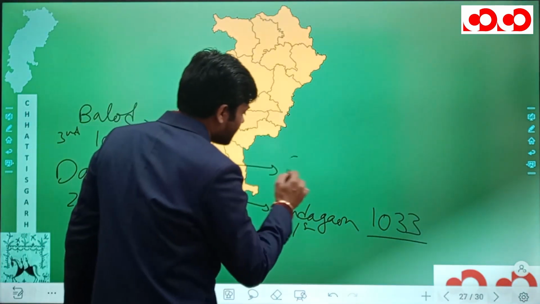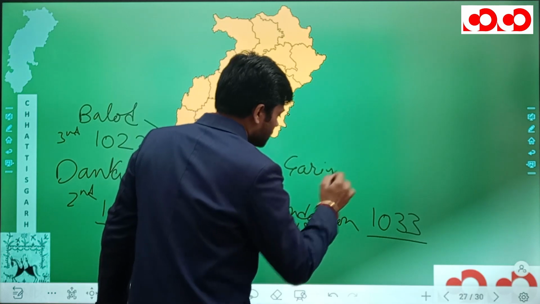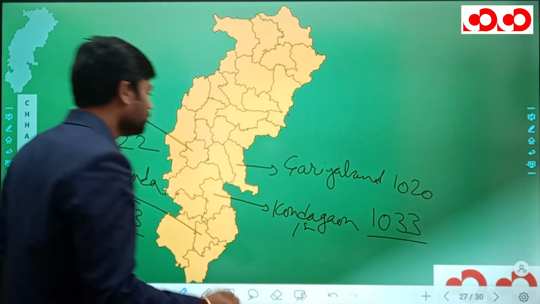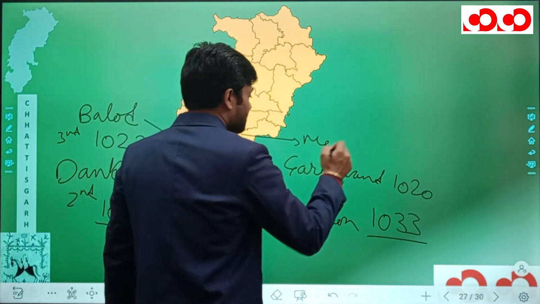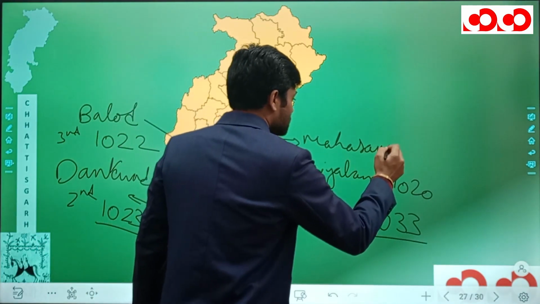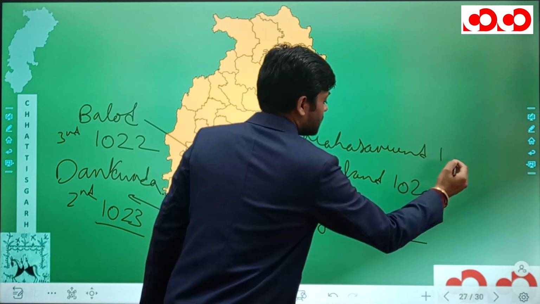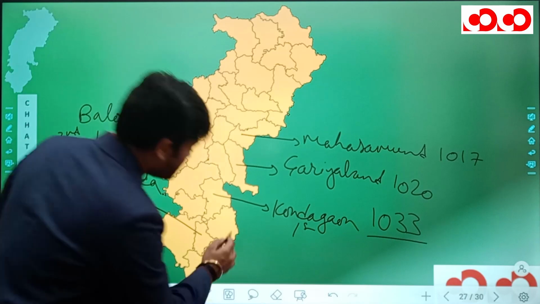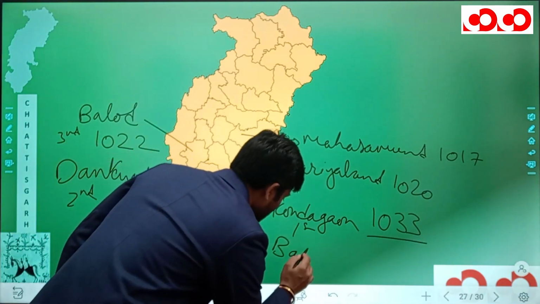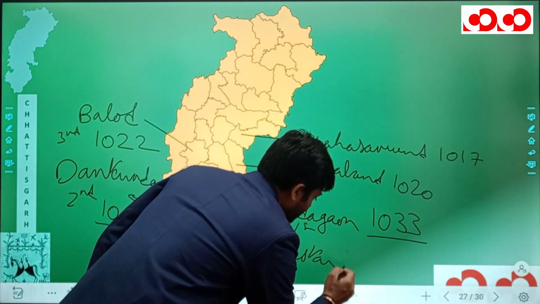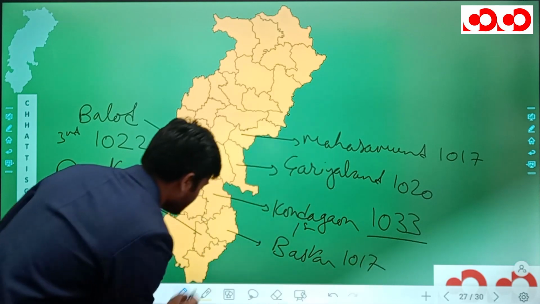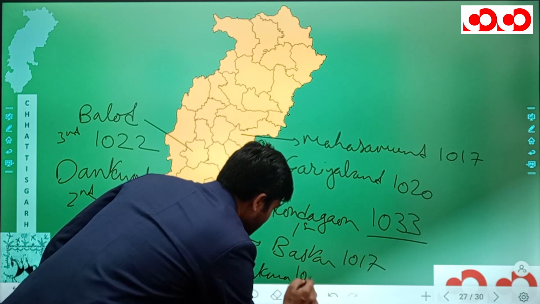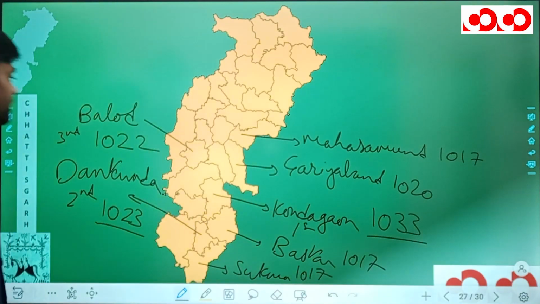Next we have Garyaband with 1020. Next we have Mahasamund with 1017. Next we have Bastar with 1017 and Sukma with 1017.